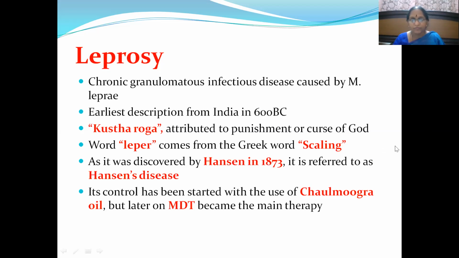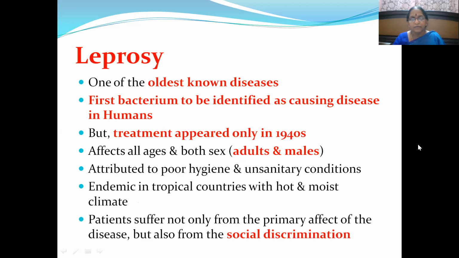It is also referred to as Hansen's disease because it is named after the scientist who discovered the bacillus. Chaulmoogra oil was one oil used before the development of multi-drug therapy to treat leprosy cases and also some skin infections caused by other bacteria. It is the oldest known disease, even before other bacterial diseases.